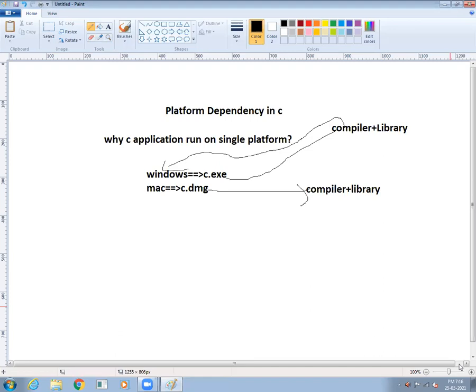And if it is the Mac operating system, the .dmg extension is there, so we need to download that related application for the Mac operating system, and there also at the same time we need to download the compiler and library. Because you know very well, a standalone application means it is supported for that system only; it cannot support other operating systems. Okay, sir?